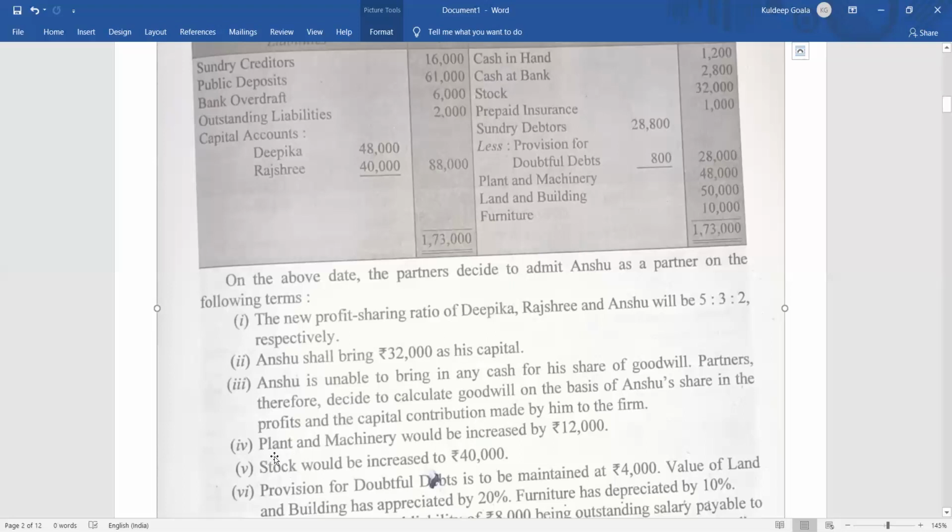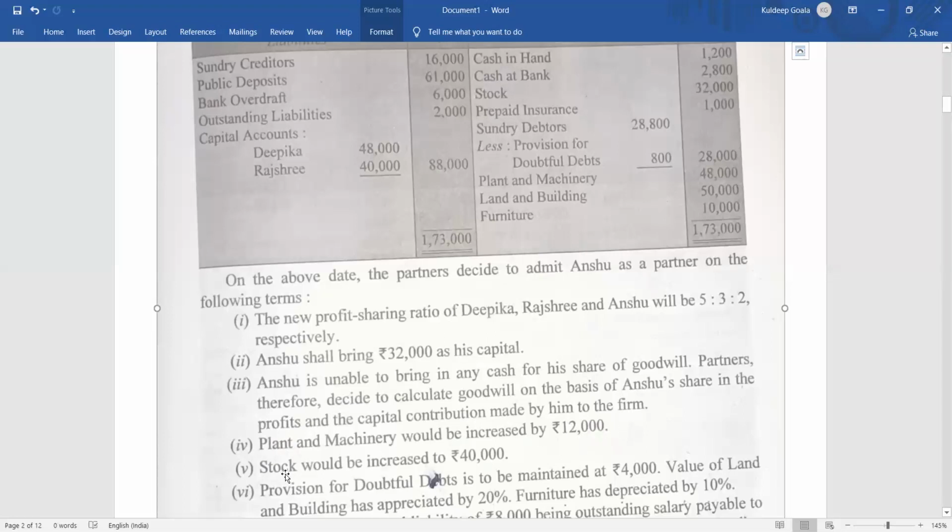Then coming to the next one, plant and machinery would increase by 12,000. So revaluation credit 12,000, right? Then stock will be increased to 40,000. Try to understand the meaning of increase by. Increase by means the whole amount. Total 12,000 will increase, so here I took the total 12,000 on the revaluation credit side.